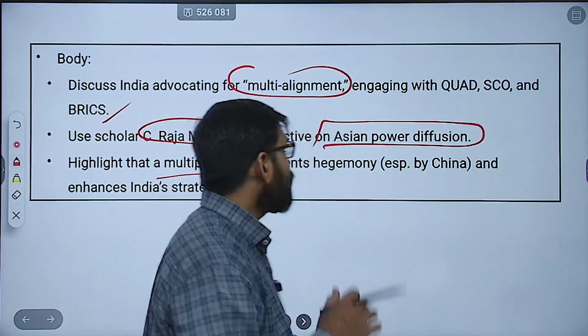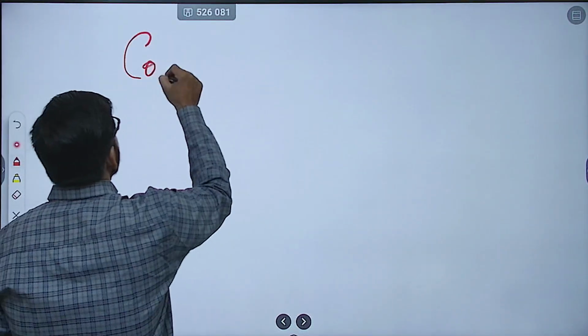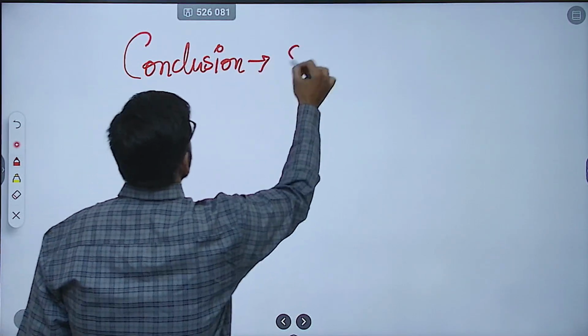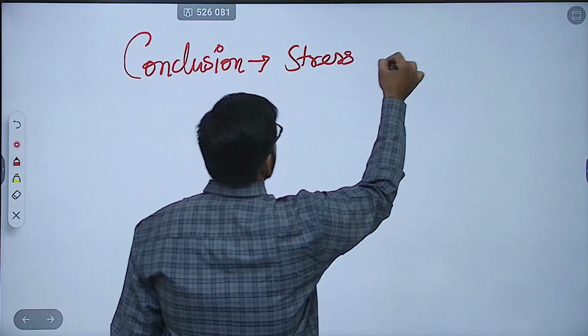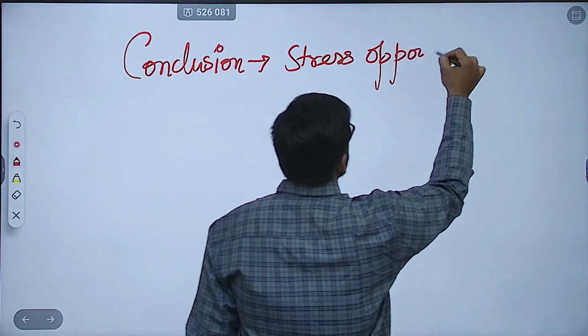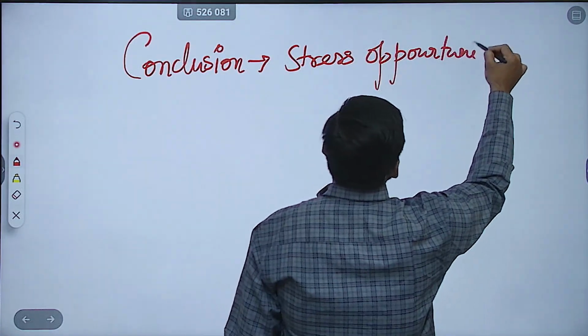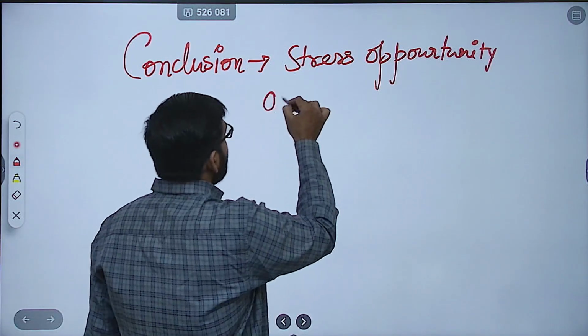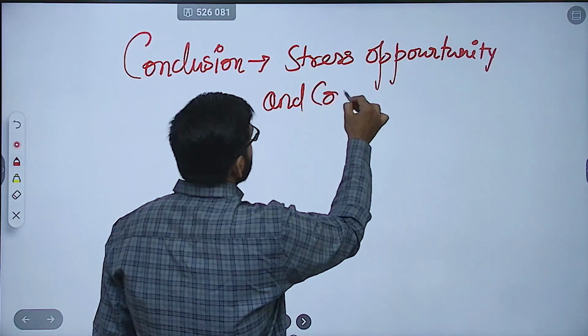Clear? Now, with respect to conclusion, in this you can stress opportunity. है ना? You have to mention the opportunity as well as complexity.